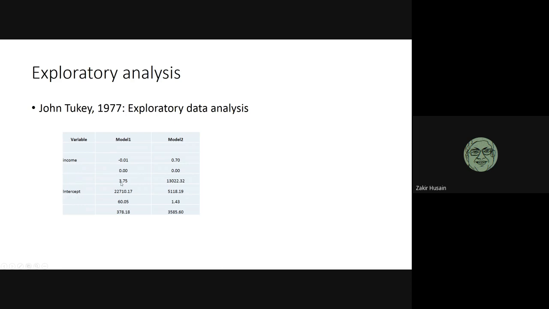Do you think that model 1 is a good model? What is the problem with model 1? Statistically, nothing. Both the values have got good t values. But what is wrong over here? So it shows a negative relationship. What should be the actual relationship? It should be a positive relationship. Actually, what I did was I had artificially created the data.